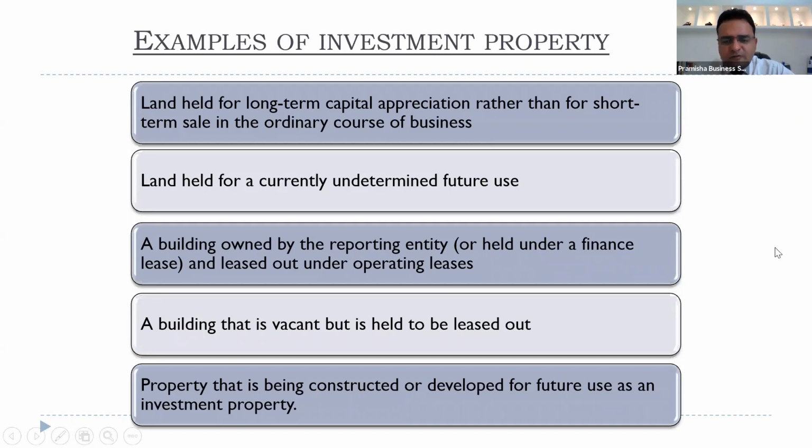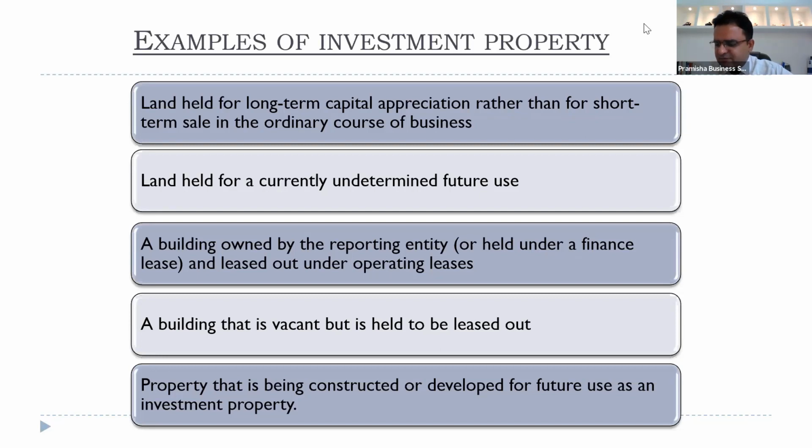Any questions in any of the examples? Hello. If it is clear, you can just give a buzz to me in the chat. I stopped because there may be some confusion in any of the examples, so I thought to ask you.